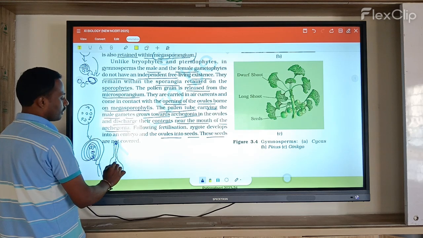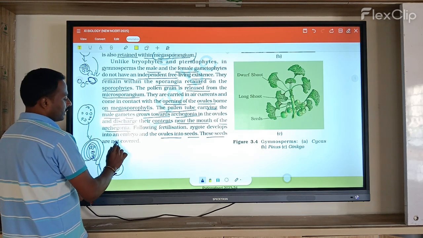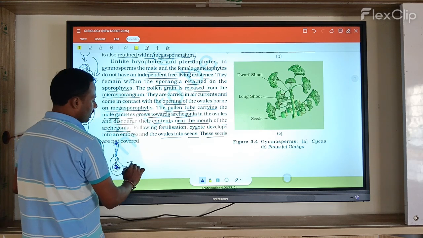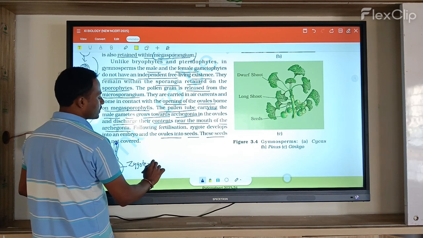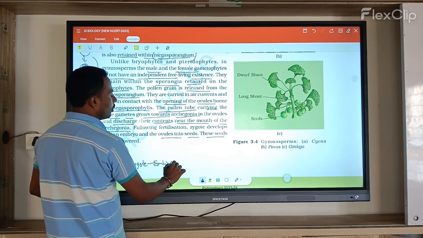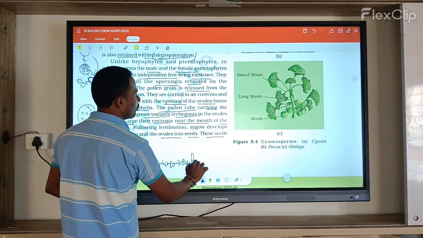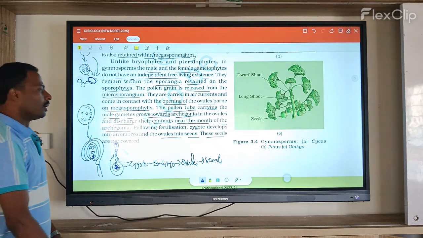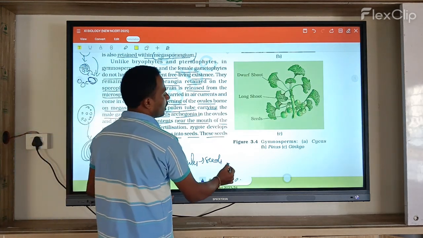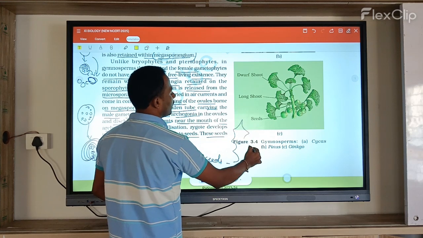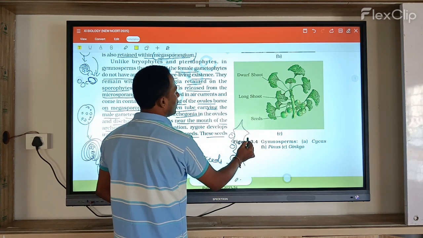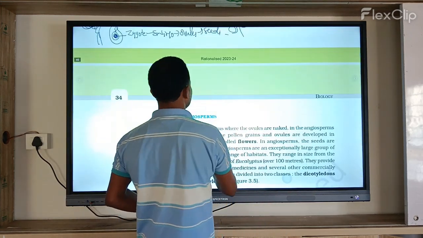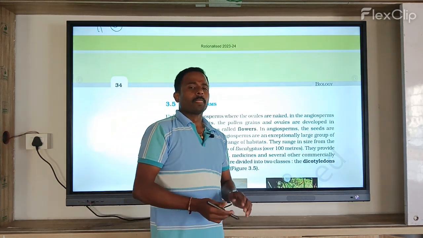So when the pollen tube carries the pollen grains and they fuse with the egg, they form a zygote. This zygote forms an embryo, and the ovule develops into a seed. This is the complete sequence of development, and the seeds are not covered, meaning the seeds are naked seeds.